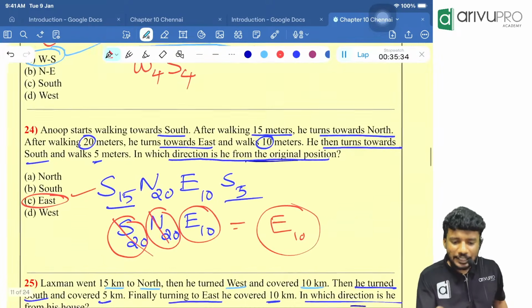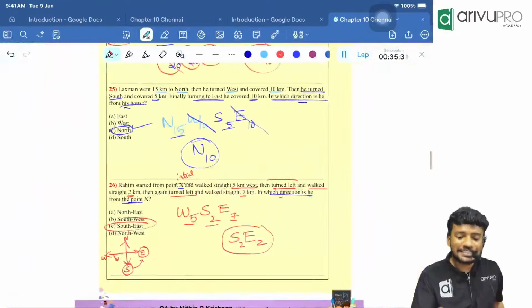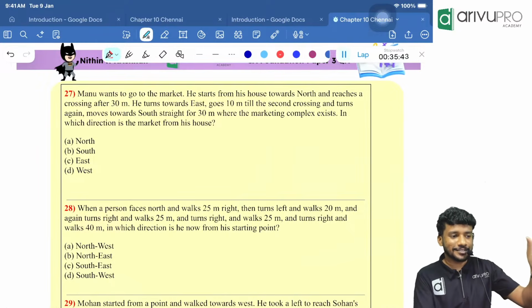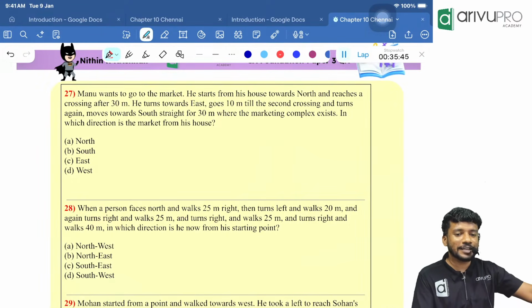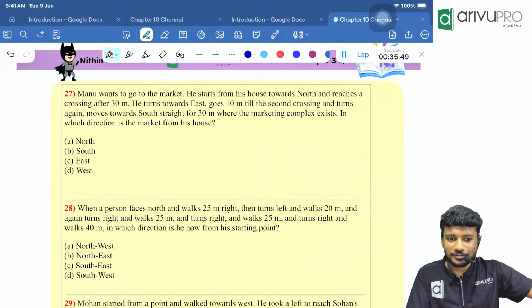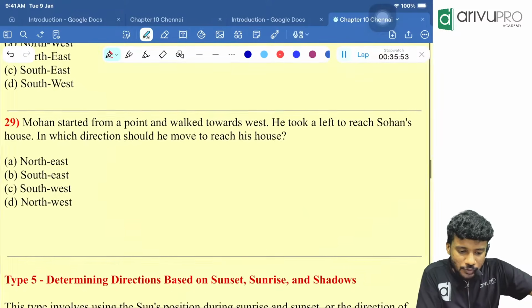Till now, you will be thinking, sir, what is this 10? What is this 4 and 4? What is this 6? That is nothing but what we will learn in the future as shortest distance, the distance between the initial point and the final point. In the future we will learn that, not right now.